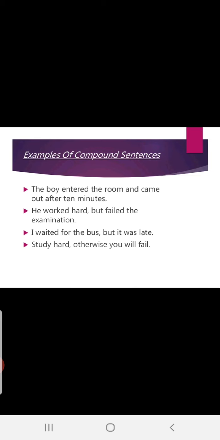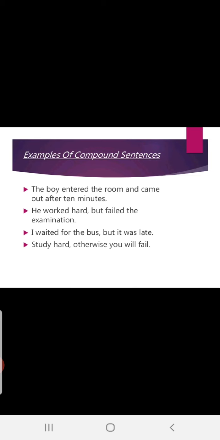In that kind it is but, and it is used to show the togetherness. Study hard. Okay, this is one situation. The sentence is complete. Study is the subject, hard is the finite verb. It completes one main clause or simple sentence. Correct, children? Otherwise you will fail. Let me explain: you is the subject, will is the finite verb, will fail is the predicate. Again one main clause.